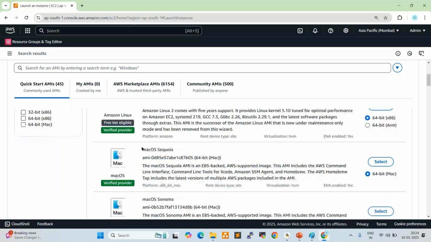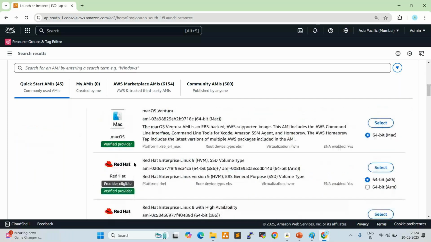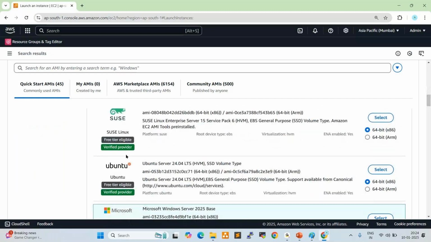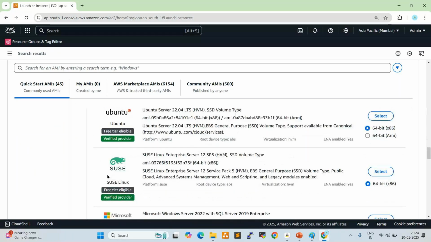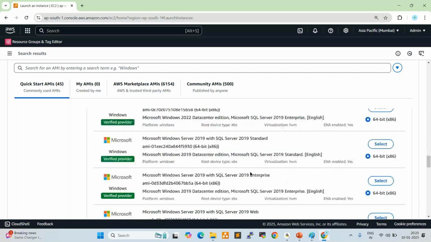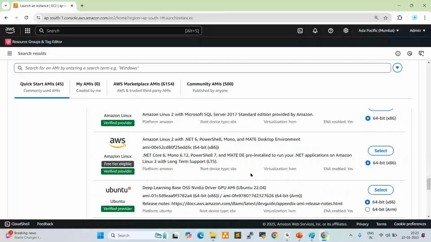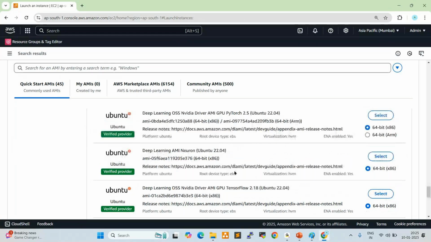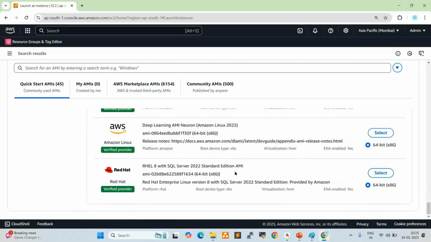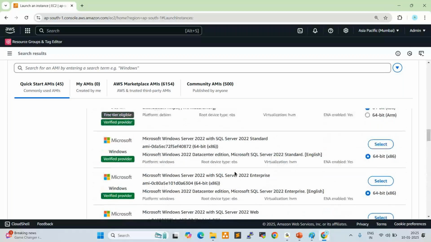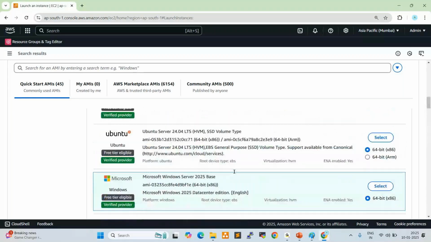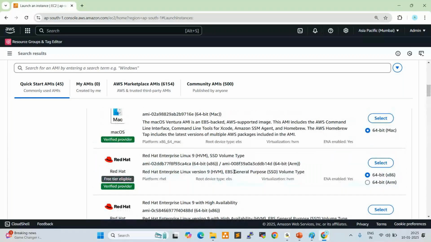Next one, Mac OS, RHEL, SUSE, like this 45 AMIs are available. Whatever AMI is required, just click on select. But one flavor is not available, which is CentOS. Ubuntu is there, RHEL is there, Amazon Linux, SUSE, Debian, Windows, all the flavors are available, but CentOS is not there.